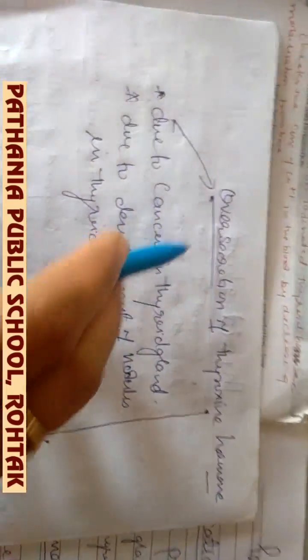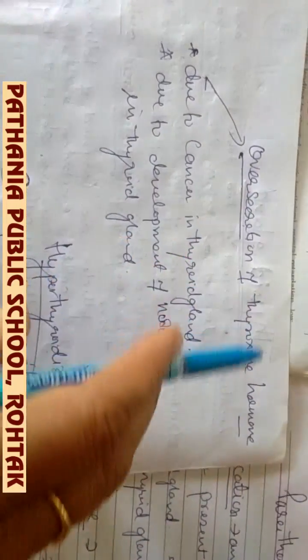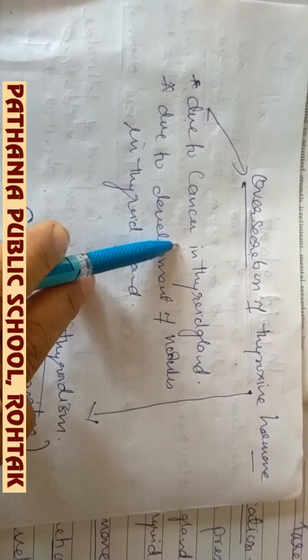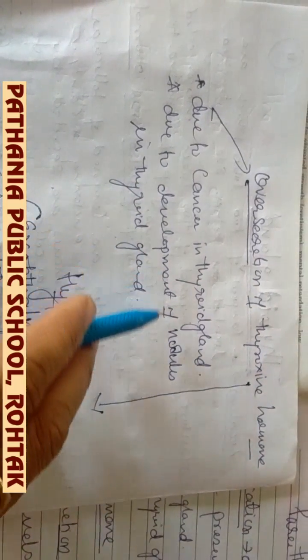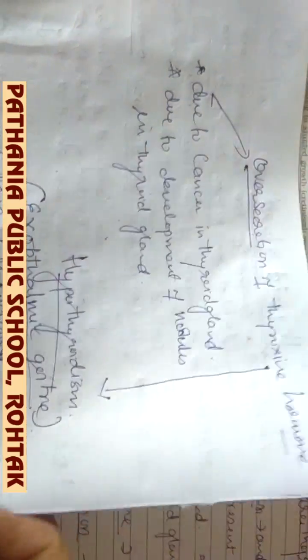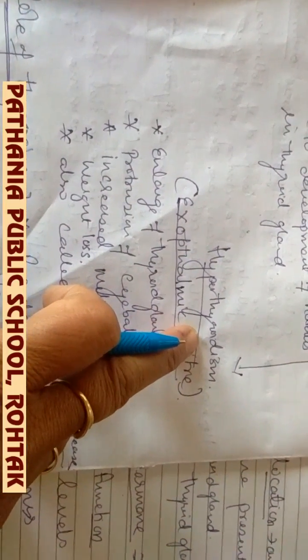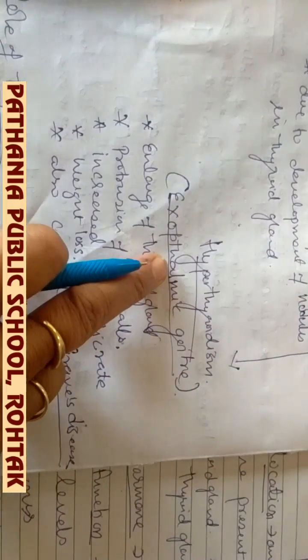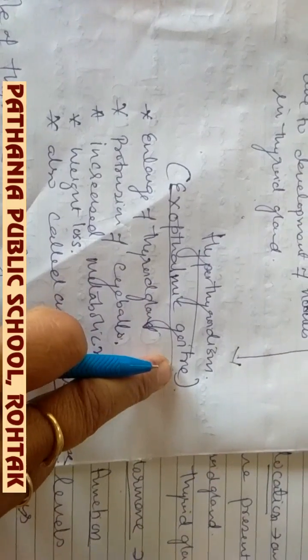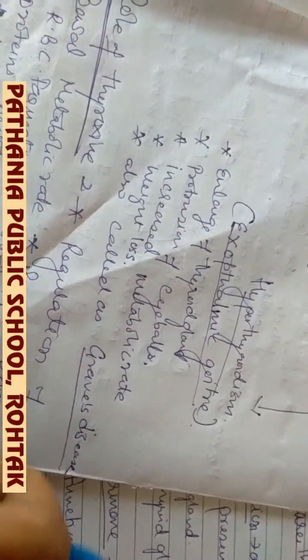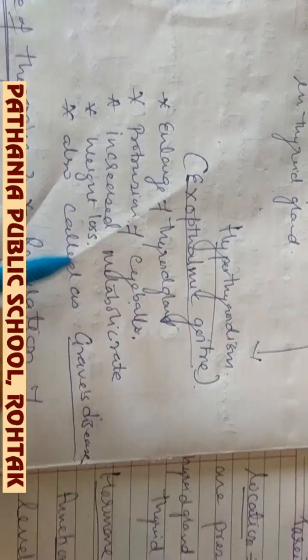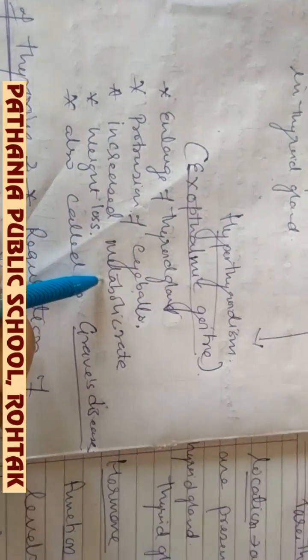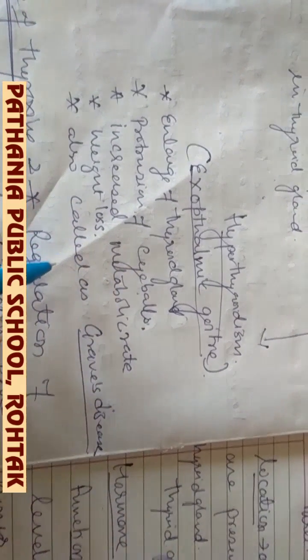But if the hormone is over secreted, it leads to cancer of the thyroid gland and also leads to the development of nodules in the thyroid gland. This condition is called hyperthyroidism. Hyperthyroidism is also called exophthalmic goiter, in which the thyroid gland gets enlarged, it protrudes, and the eyeballs also protrude out. It increases the metabolic rate, causes weight loss, and is also called Graves' disease.